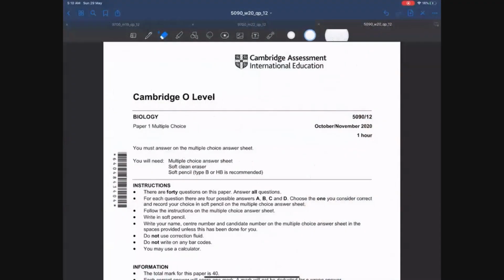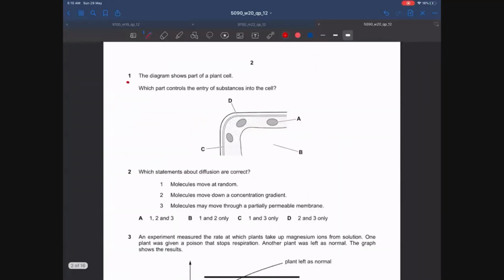Assalamu alaikum everyone. In today's class, we will be going to discuss paper 1 of O-level biology 5090. This is the paper of October-November 2020. Let's begin. MCQ number 1.